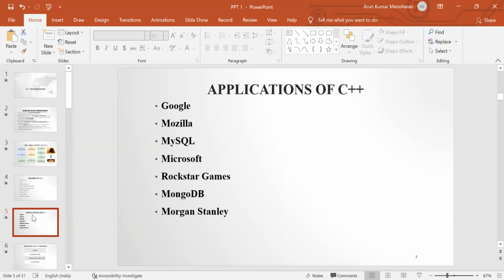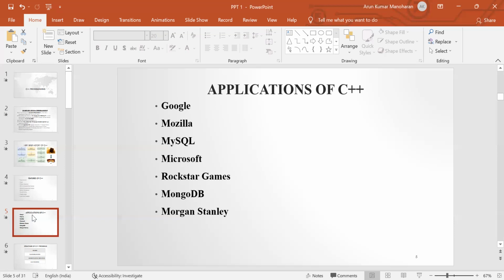MongoDB, an open source database, is widely used as a backend store for web applications. And Morgan Stanley uses it for a huge part of their financial modeling. The creator of C++, Bjarne Stroustrup, works here. So these are some of the applications. C++ is widely used for commercial applications for end users: Google, Mozilla Firefox, Thunderbird, MySQL, Microsoft, Rockstar Games, MongoDB, and Morgan Stanley. These are the applications that are written using C++.